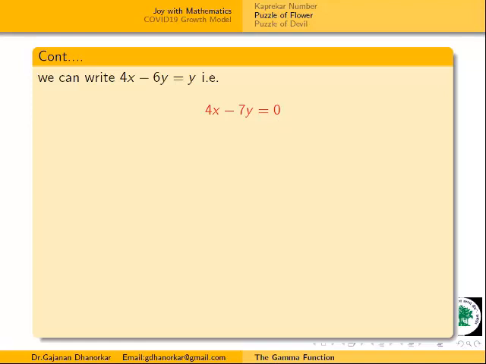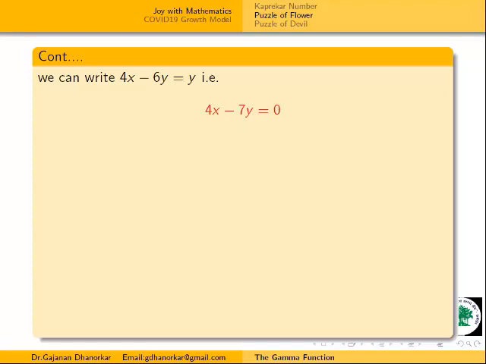Those who are in 10th, they know this equation. This is a beautiful equation. This equation contains two unknowns and this sign is equal to 0. Therefore, this is a homogeneous system of linear equation. This is again a beautiful equation, and this is only a straight line. Moreover, this straight line passes through the origin. This is homogeneous, and